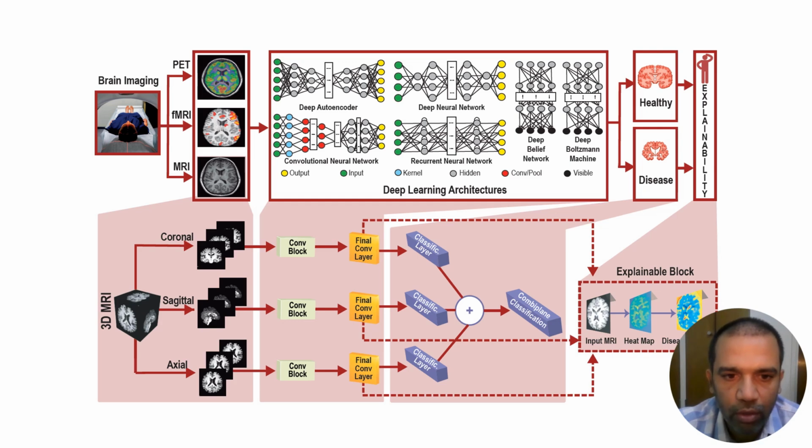So what we have done is, out of all these biomarkers, we have considered 3D MRI, and from 3D MRI, we obtained all three planes, and on individual planes, we apply a convolutional neural network, and we get the classification results from each plane. Now the classification results are combined to get the final classification result. And also, as you can see here, to get the interpretability of the results obtained by these deep learning networks, which are often considered black boxes, we consider the final convolutional layer, and we obtain GradCAM heat maps, and we try to obtain some affinity between the heat maps and the predicted labels.